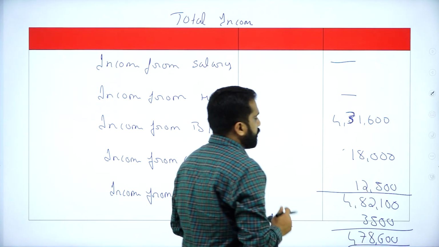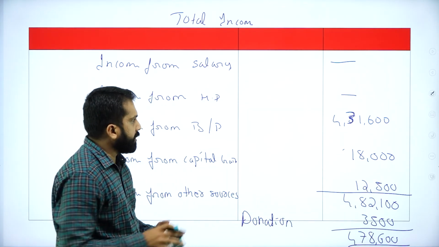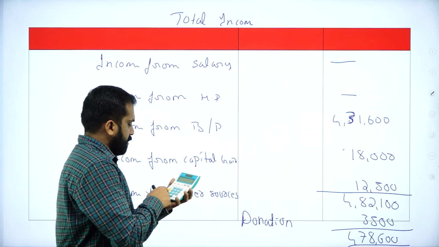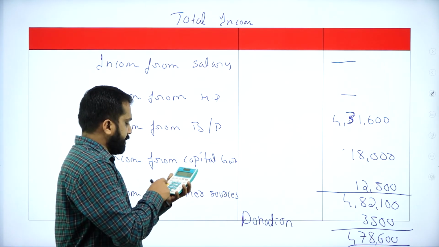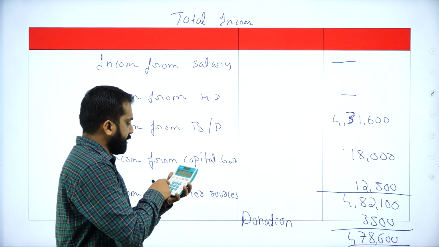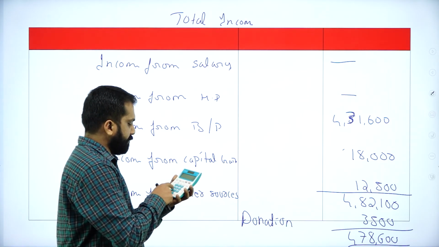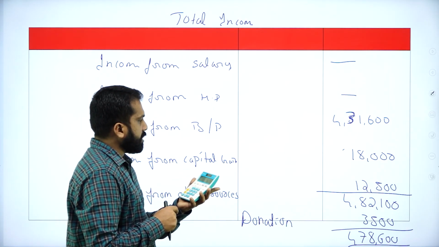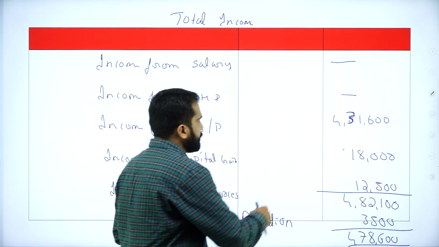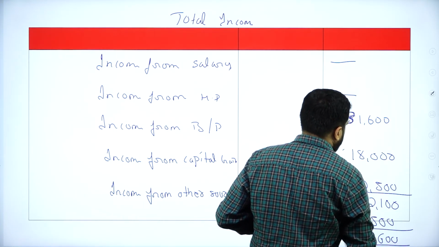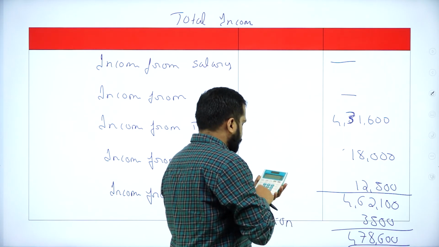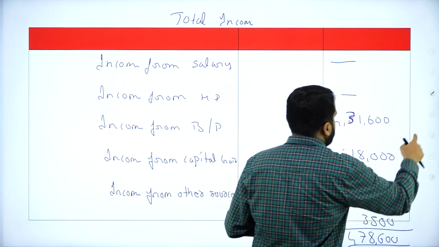The same thing if you consider here also, 4,31,600. Your final total will differ. I'll show you that. 4,31,600 plus 18,000 will be 4,49,600 plus 12,500, 4,62,100. Then minus 3,500, 4,58,600.